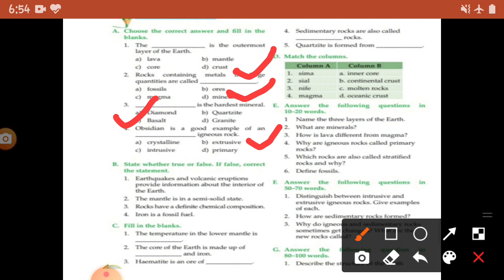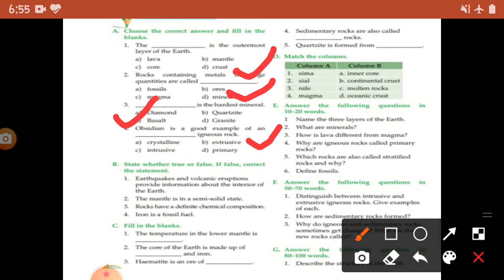Now we are moving to question number B, which is: state whether true or false. If false, correct the statement. So student, the first is: earthquakes and volcanic eruptions provide information about the interior of the earth. So it is true, because with the help of it our scientists learned many things about our earth's interior. Okay, the mantle is in a semi solid state, so this statement is also true. Our mantle is in a semi solid state.